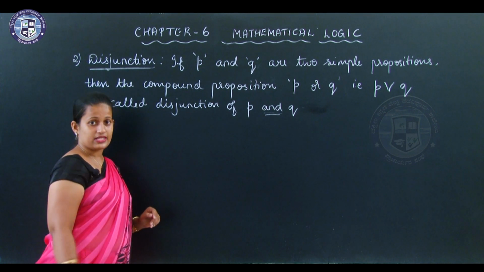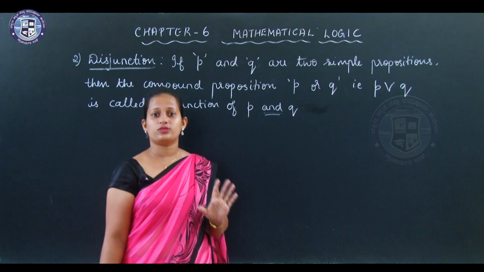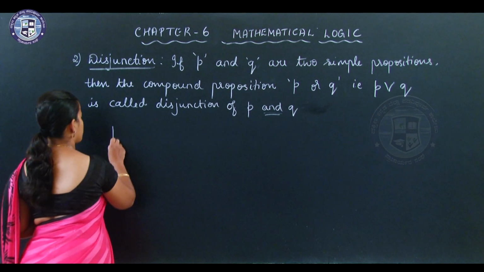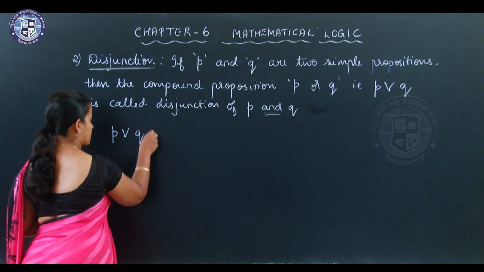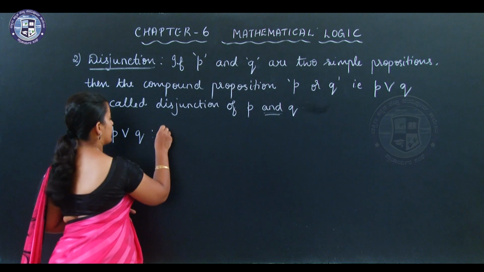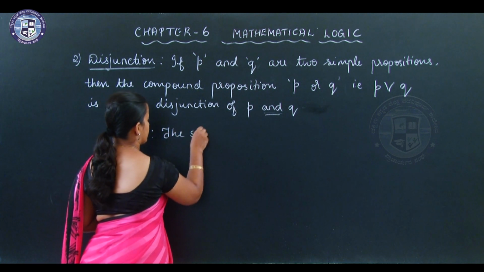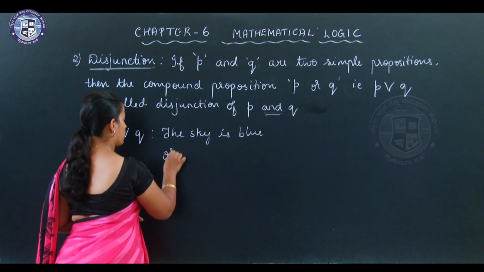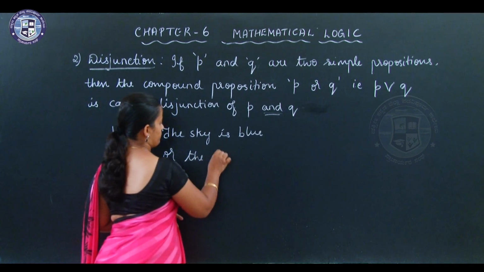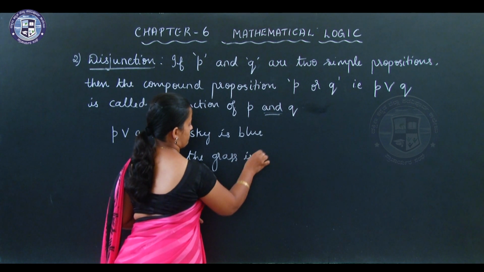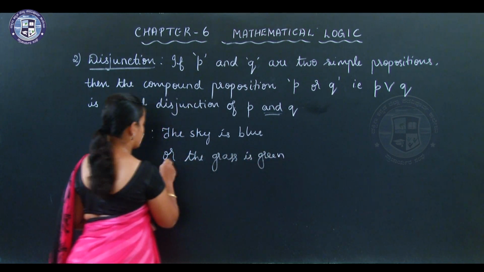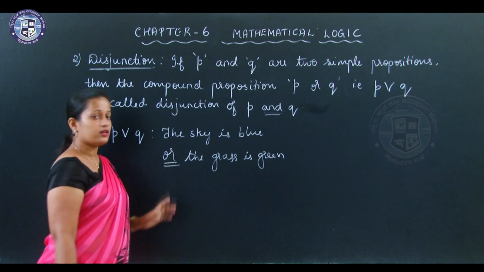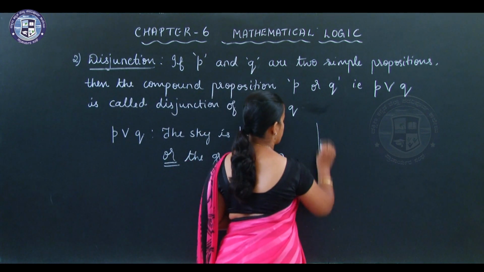So, you can take the same example. What we are trying to see here is the truth table. In order to understand the truth table, I am giving you an example. I will consider the same example which I took for conjunction: the sky is blue, and now it is "or", the grass is green. So, I am connecting these two simple propositions with the word "or". Okay, so let us have the truth table.